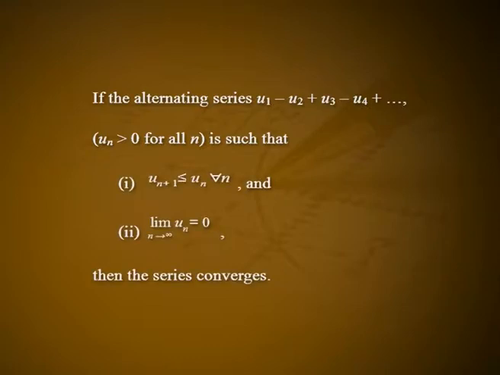Leibniz test. If the alternating series u1 minus u2 plus u3 minus u4 plus etc., where un greater than 0 for all n, is such that first, un plus 1 is less than or equal to un for all n, and second, limit of un as n tends to infinity is equal to 0, then the series converges.